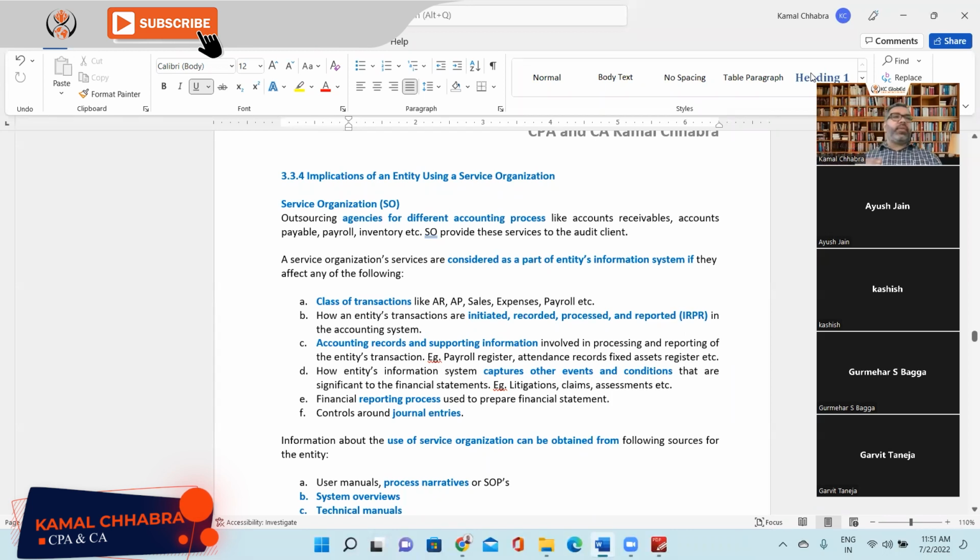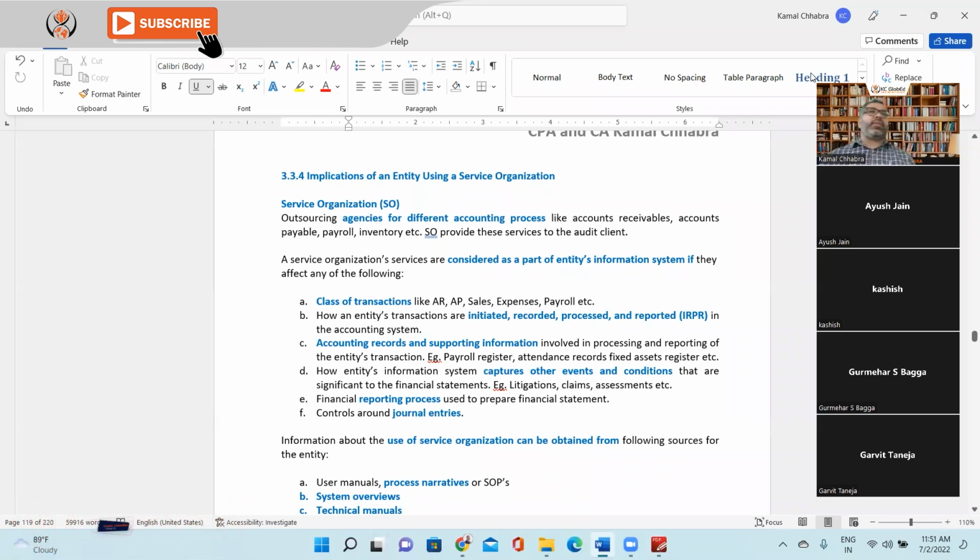No, we are not checking. We are coming to that. Don't get into conclusions yet. I'm just saying, first understand what is considered a service organization in the context of an audit of your client. So the third party who is providing those services to your audit client is called a service organization, right? Makes sense? Now you are not supposed to do the audit because they have not appointed you as an auditor.